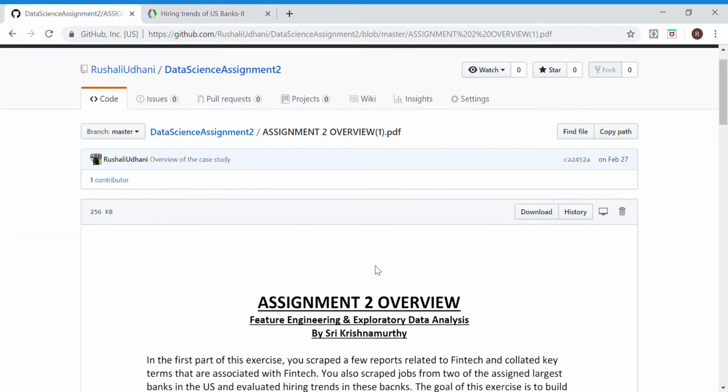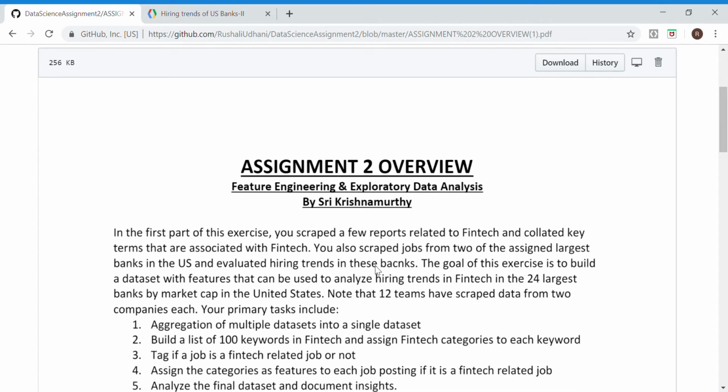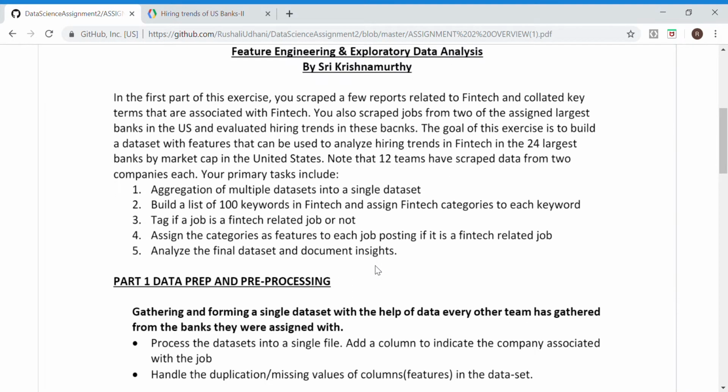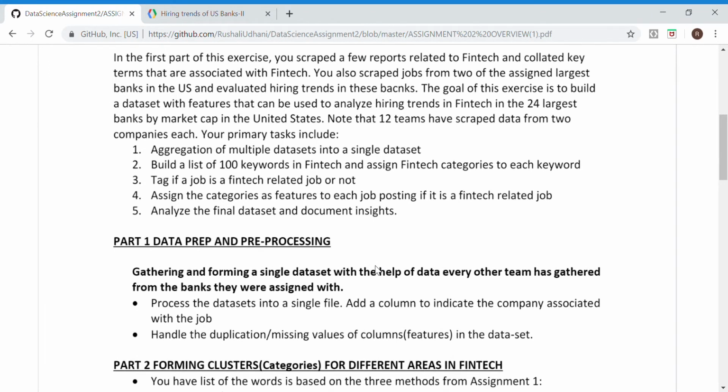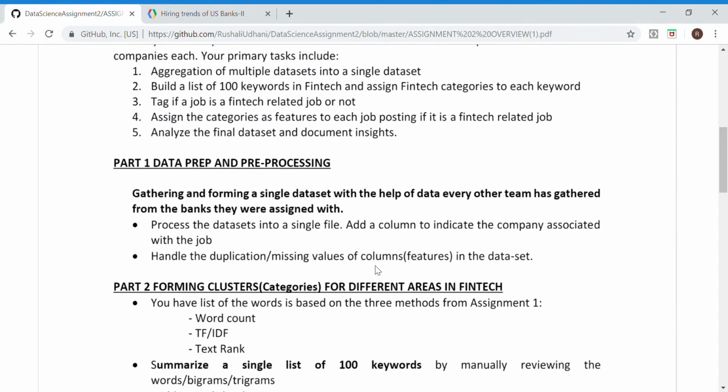Assignment 2 was basically an extension of Assignment 1, which analyzed the hiring trends in Fintech. In Assignment 1, there were a total of 12 teams, and each team was allotted 2 US banks. We had to scrape their websites for job titles and job descriptions, and after that create a data set out of it. So we used that data set in Assignment 2.